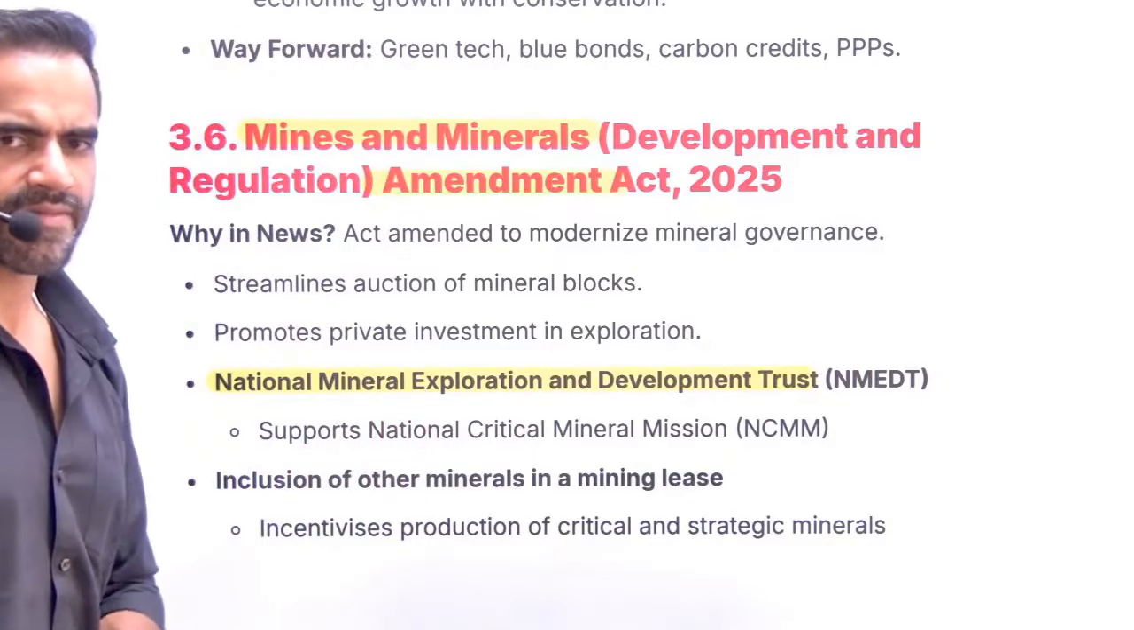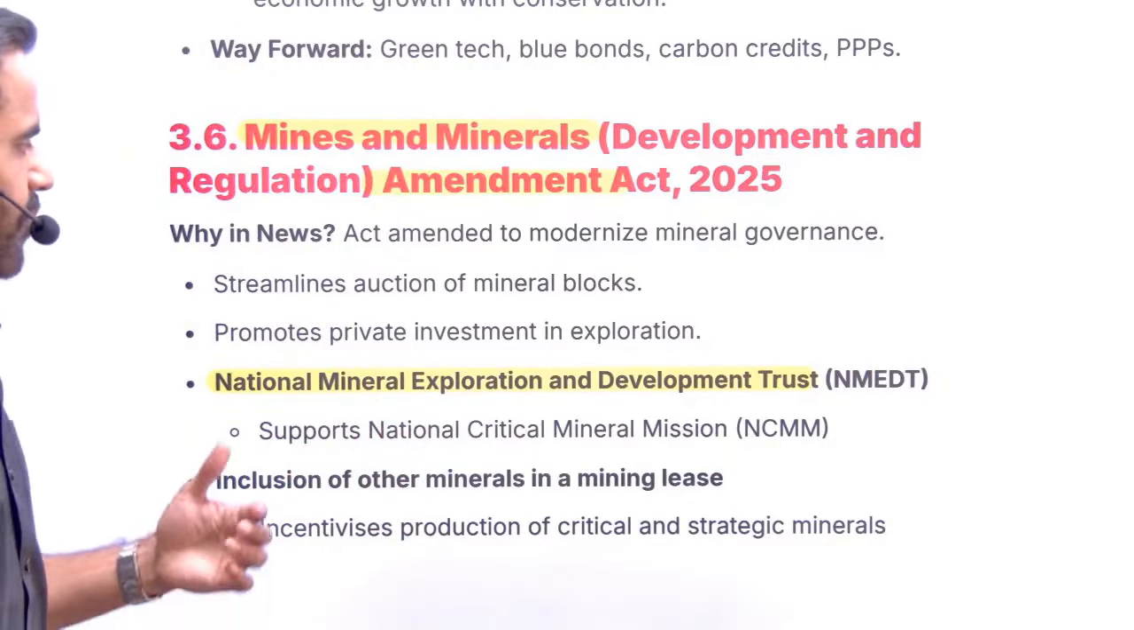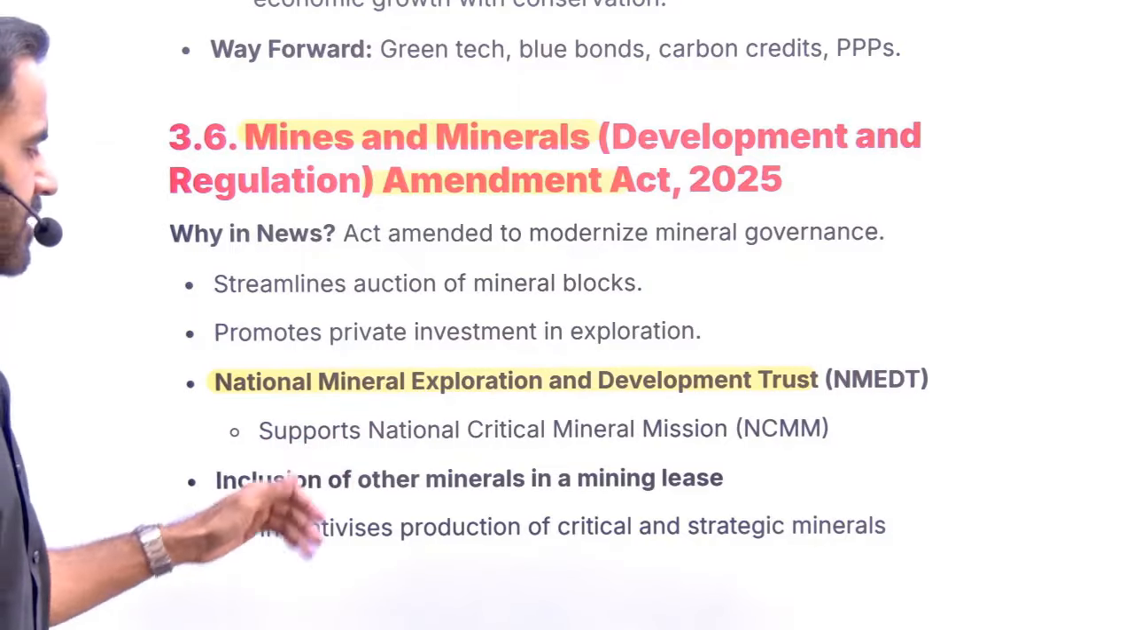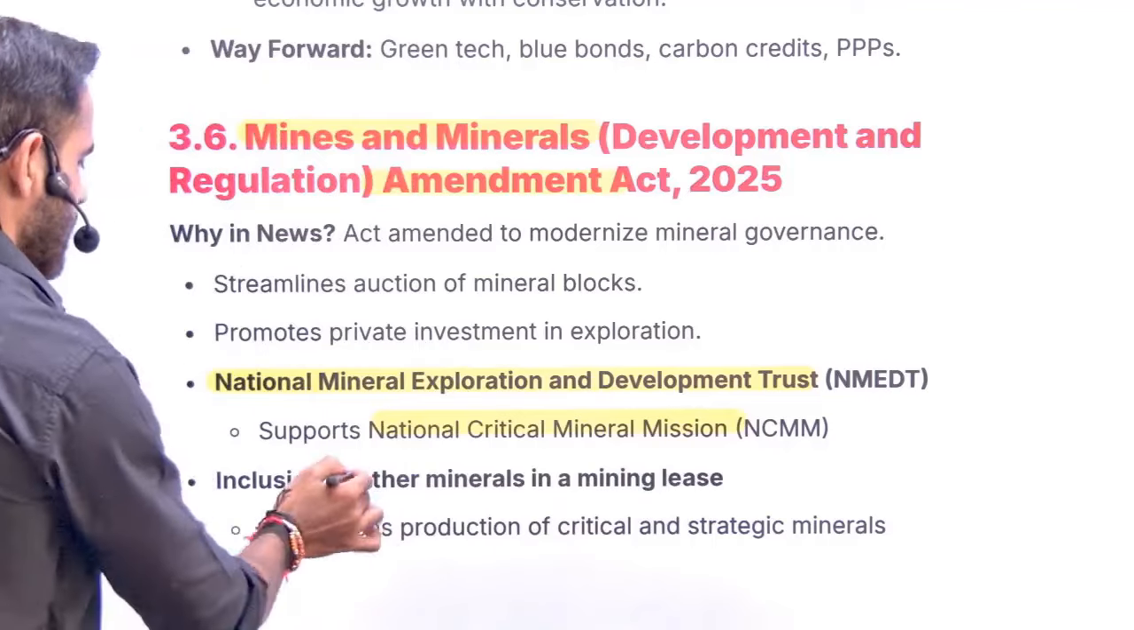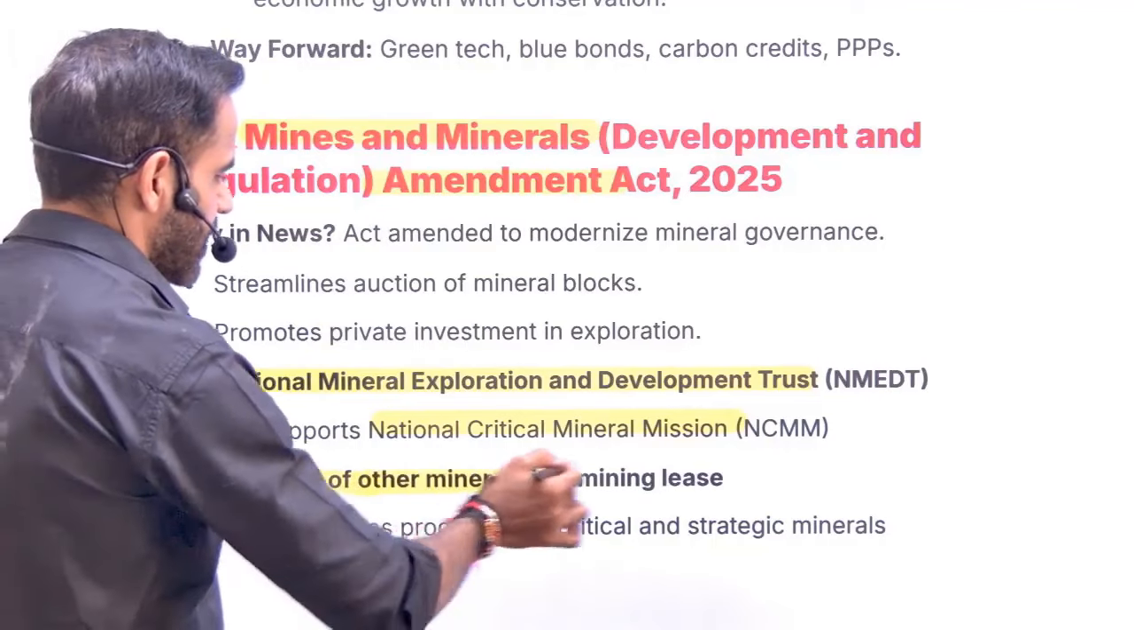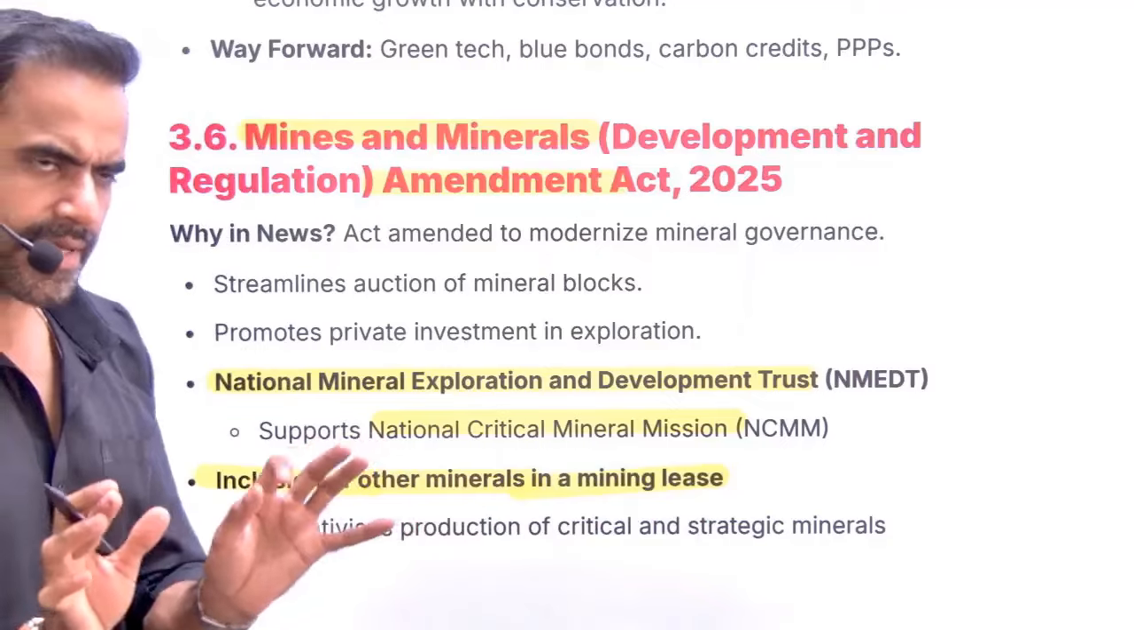The name itself is self-explanatory. It is a trust to promote mineral exploration. So ultimately it is going to support the National Critical Mineral Mission. Then there is a provision of inclusion of other minerals in mining lease. Now again, let me simplify it.